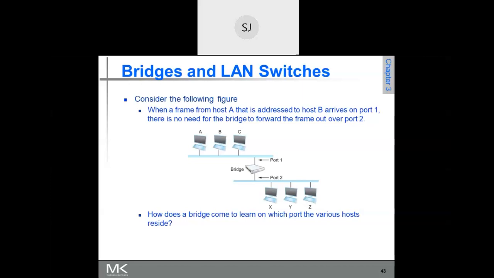Frame only. When we say frame, what does the frame header contain? When we say packet, the packet header contains the IP address.